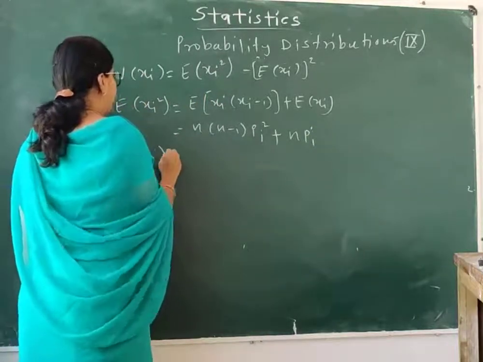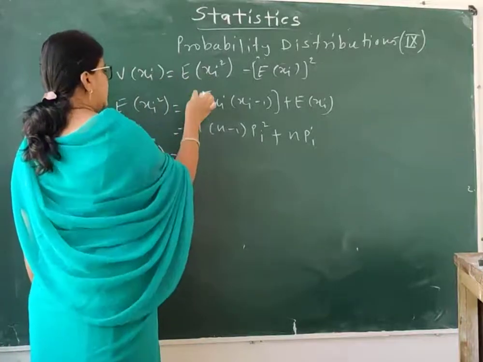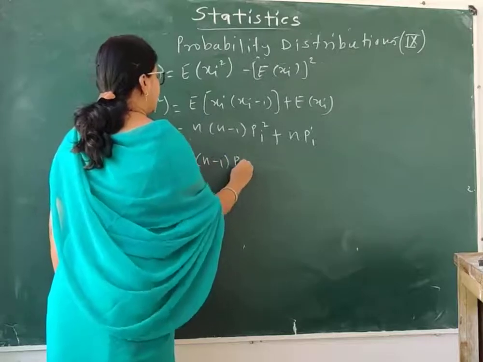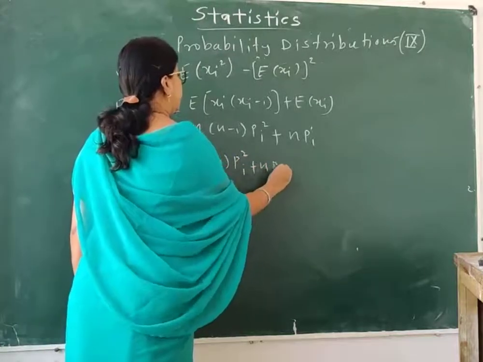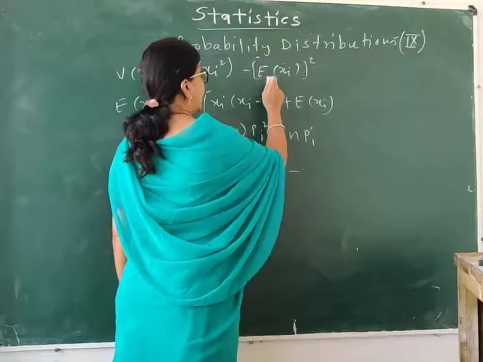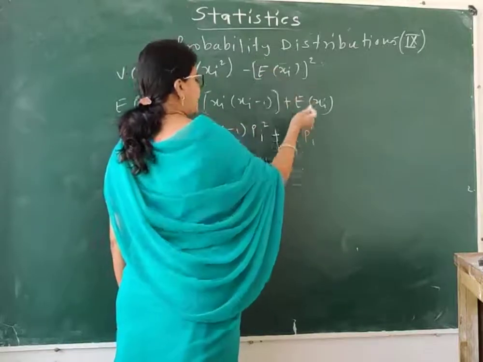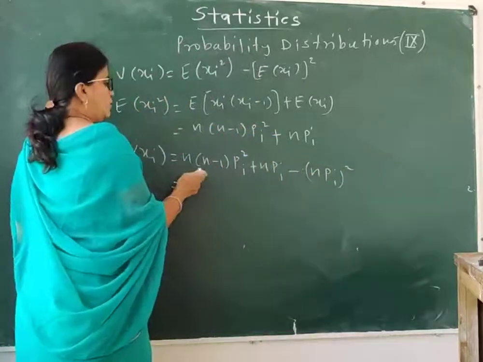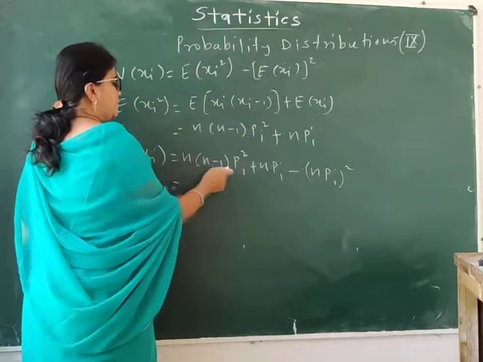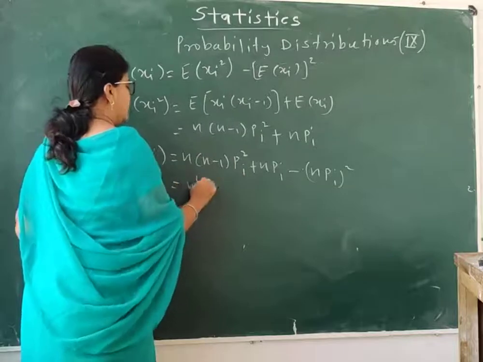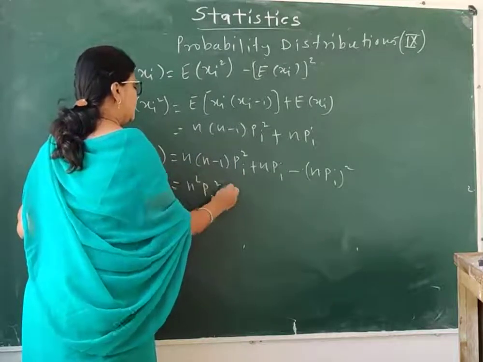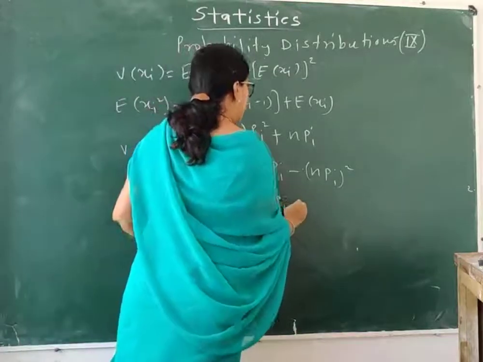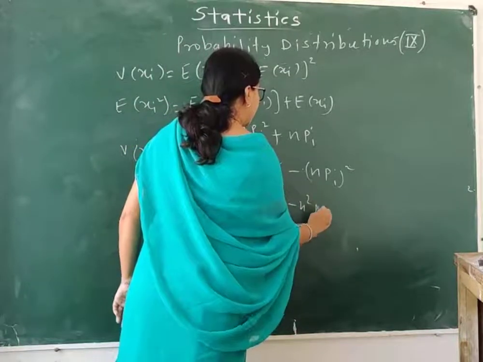Now I will put the value in variance of xi. So variance of xi is n minus 1 pi square plus n pi minus the square of the expectation of xi, n pi bracket square. If we multiply this bracket out, what we get? n square pi square minus n pi square plus n pi minus n square pi square.